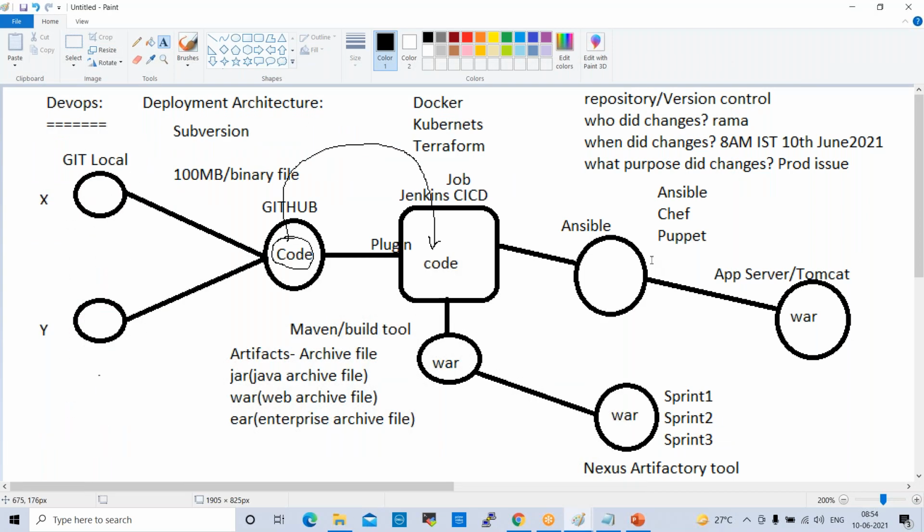Fine. From tomorrow onwards, we'll start working on Git. Git will take 5 sessions, 5 days. On Git, we'll go deep dive. Real-time challenges, interview questions, everything will be covered. So don't miss any session from tomorrow. Git, Jenkins, and Maven are basic tools, and these are very important.